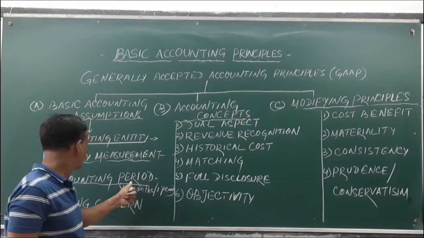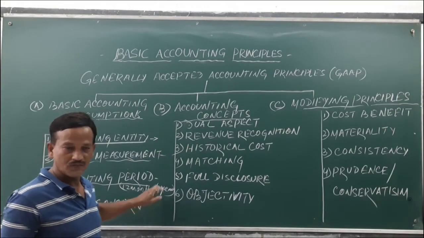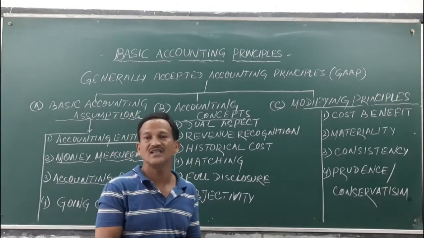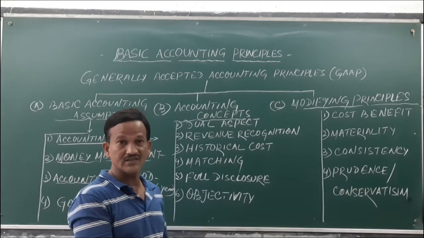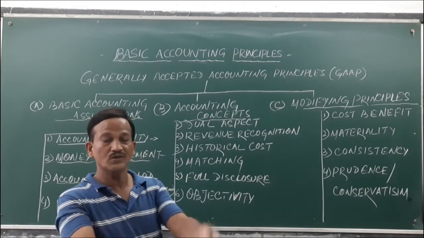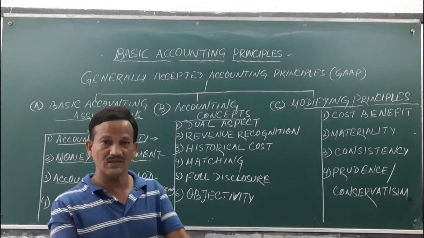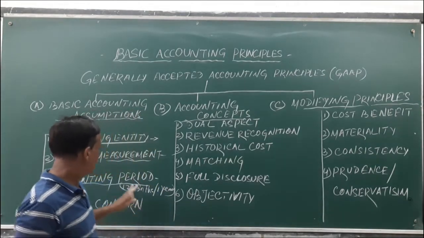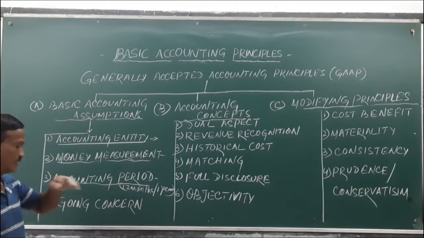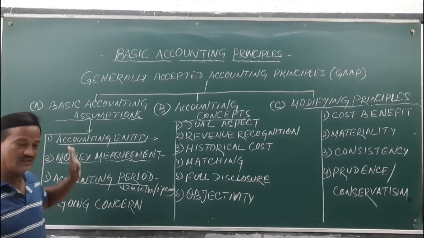So that is the accounting period. Based upon this, if it is less than 12 months, the outstanding transaction is to be added. If it is more than 12 months, then the prepaid or advance transaction is calculated and excluded. So this third assumption is to be taken.